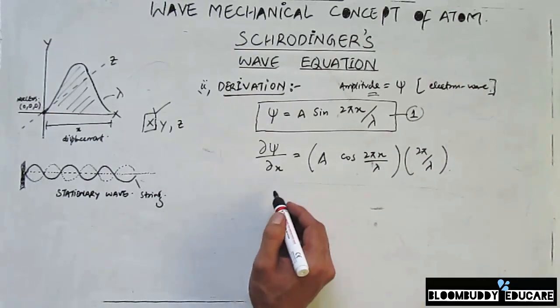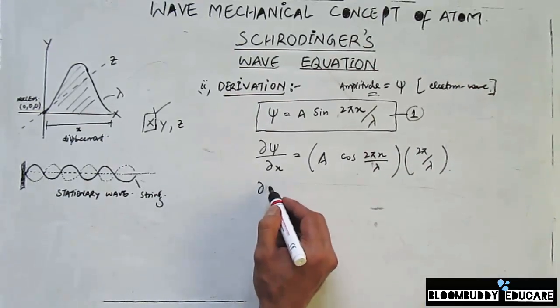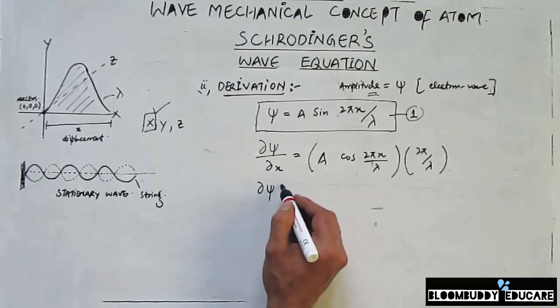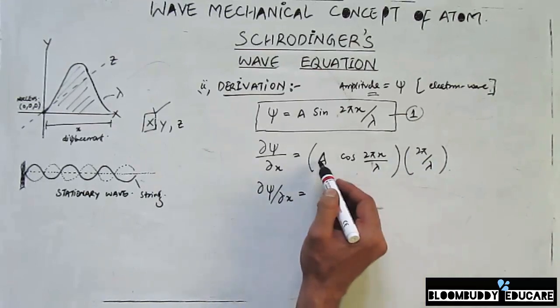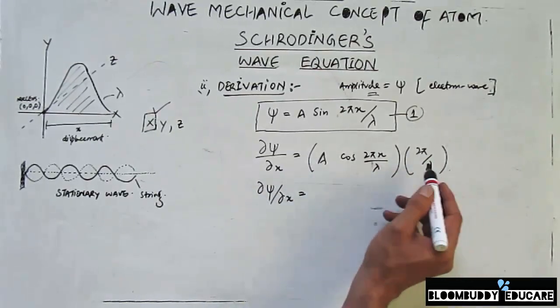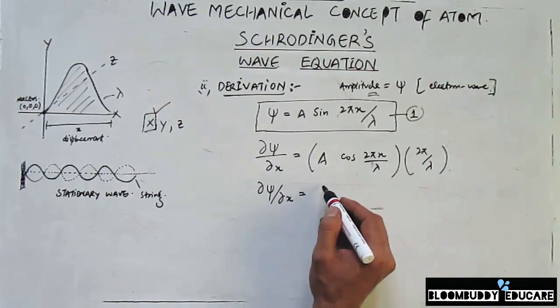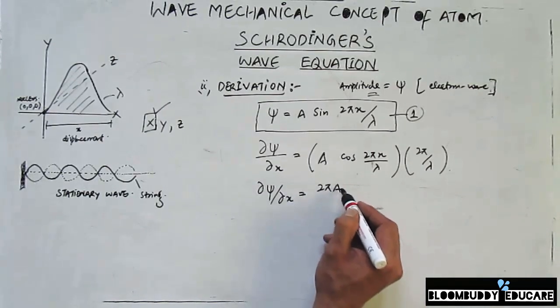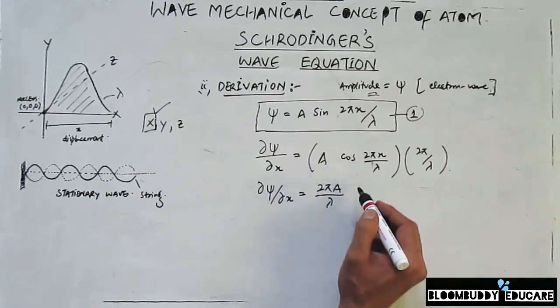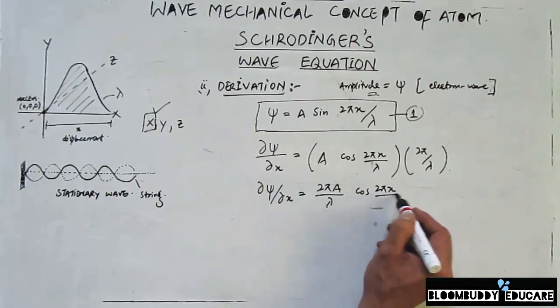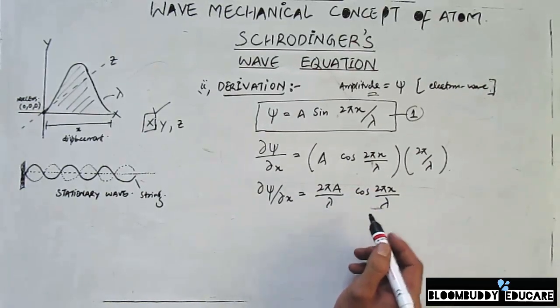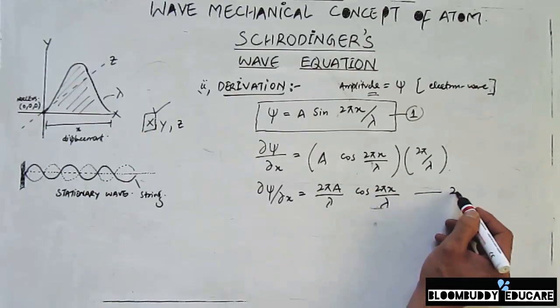In other words, del psi by del x becomes equal to 2 pi a divided by lambda, and this part I will keep separate, that becomes cos 2 pi x by lambda, and we'll call this equation 2.